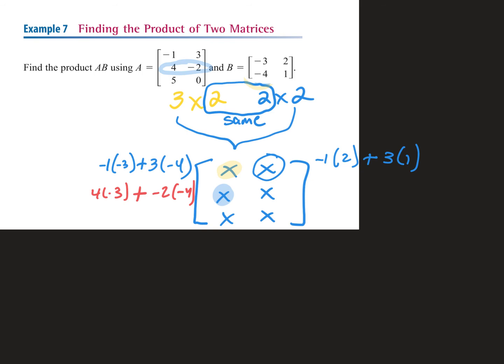So now I take second row, second column, and we're going to find this piece right here. So 4 times 2 plus -2 times what? -2 times what? Yep.